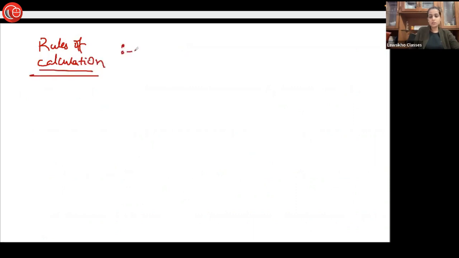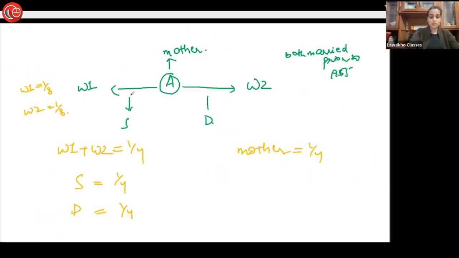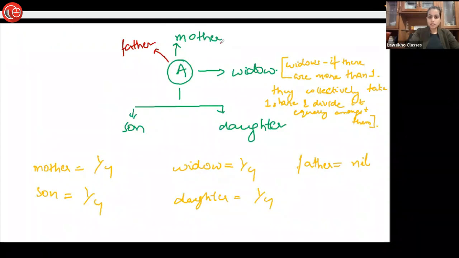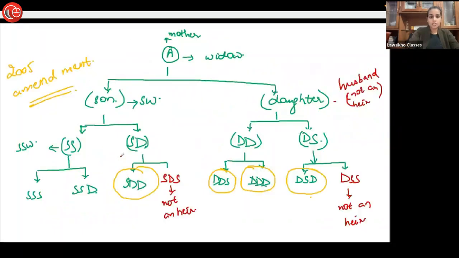Okay. Rules of calculation are that, first of all, as we saw in these illustrations, the mother, widow, son and daughter each will get an equal share. As in this illustration, the mother, the widow or widows together, the son and the daughter each will get an equal share.